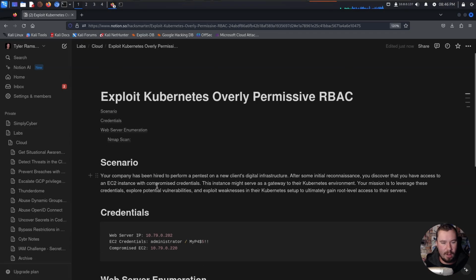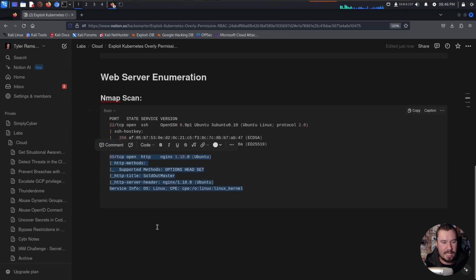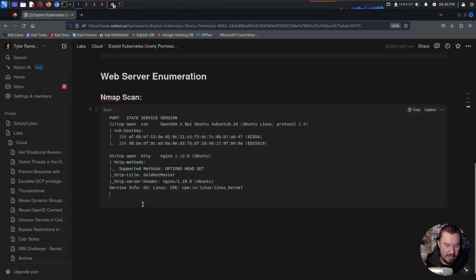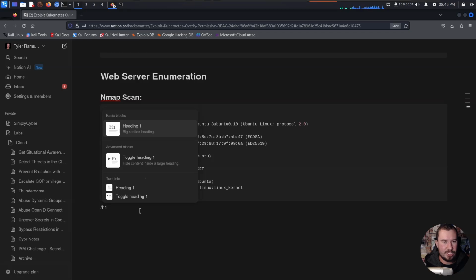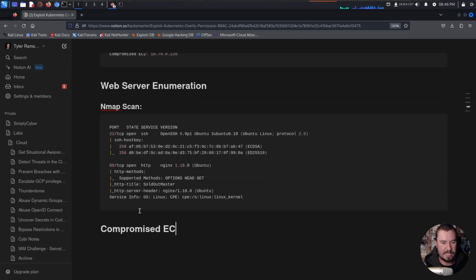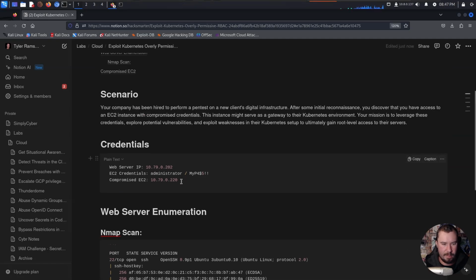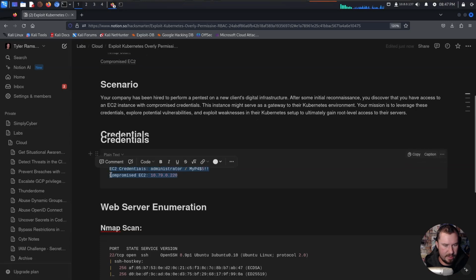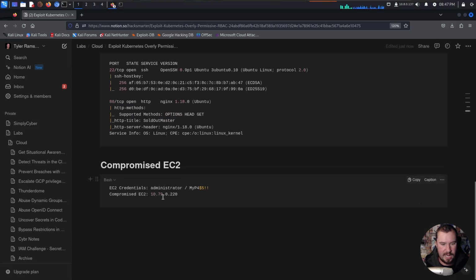But let's go ahead and also enumerate our compromised EC2. Let's make sure we can authenticate to it and see if there's anything interesting on that. So we can do H2, well, H1 actually, and we'll just call this compromised EC2. And I want to grab it from up here again. We'll just have it down here as well, so it's easy to access. And let's go ahead and just see if we have SSH access to this compromised EC2 with the username administrator.